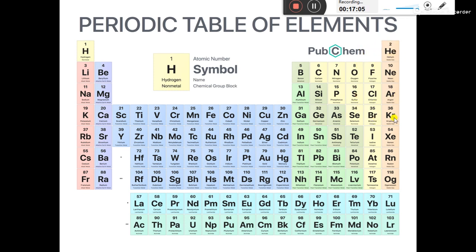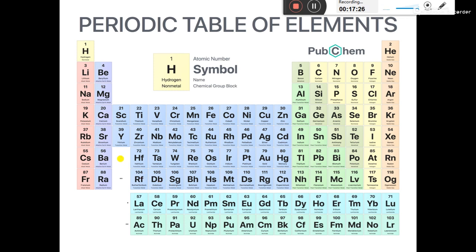So there are 18 vertical columns known as groups, and there are 7 horizontal rows, 1, 2, 3, 4, 5, 6, 7. These 7 horizontal rows are called periods.